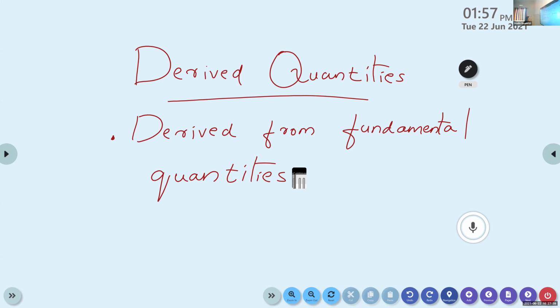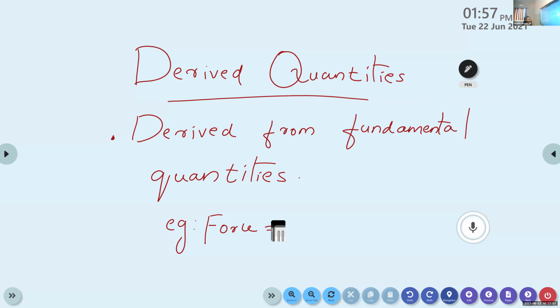Derived quantities are derived from fundamental quantities. Example, force. The force is a derived quantity. It is derived from the fundamental quantities.